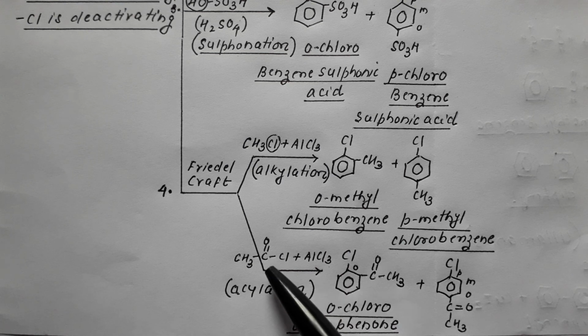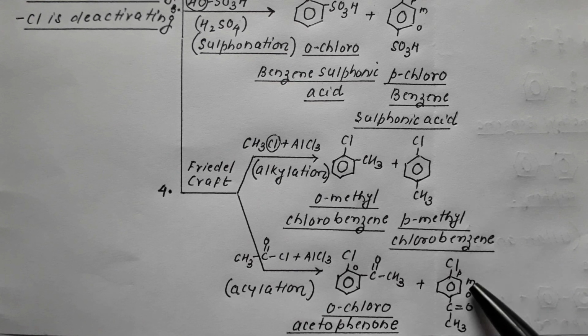At the same time, the C=O CH3 group may attach at the para position also. So this is a ketone group across which there is methyl on one side and phenyl on the other, termed again as acetophenone. This is the ortho position, this is meta, this is para.